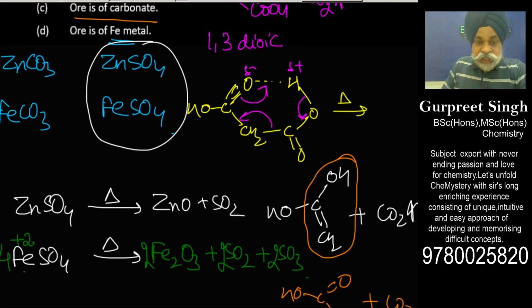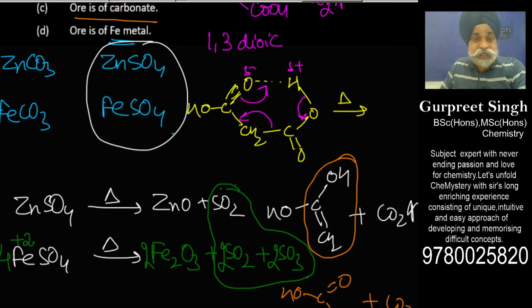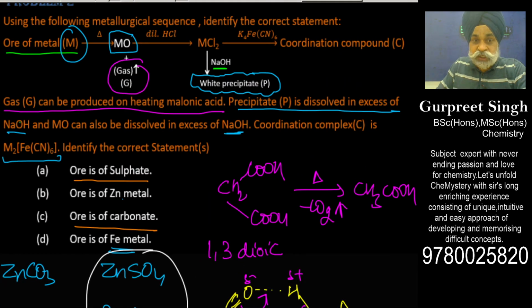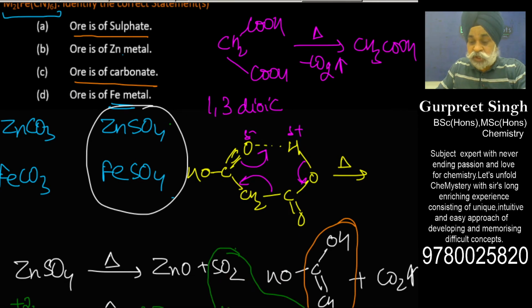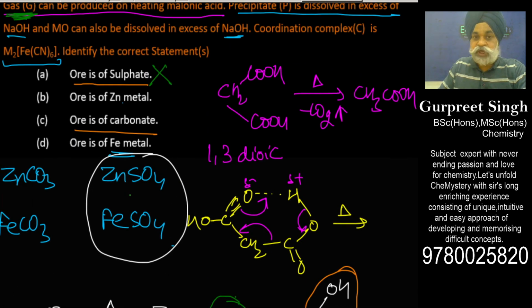So what I am able to see here is that ferrous sulfate or zinc sulfate on heating can evolve these gases, and these gases are not what is being talked about, because the gas G they are referring to can be derived from malonic acid, and that is carbon dioxide. So this strongly suggests that sulfate would not be the answer. So option A would not be the answer, and it could be ignored. Now I am left with two options: either this would be an ore of zinc, or iron in the form of carbonate.